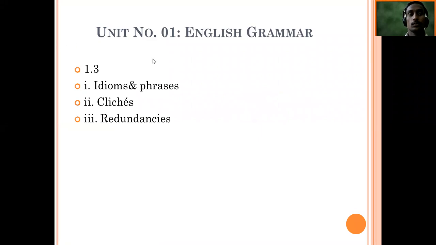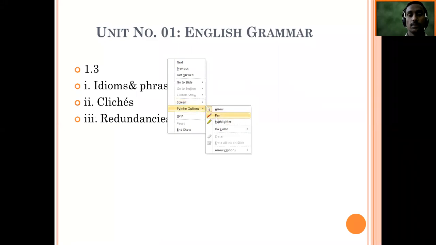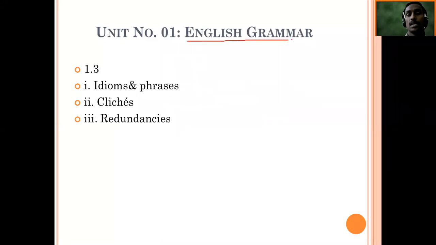In the next slide also, we are learning the same unit, English grammar, but now 1.3. Now 1.3 is somewhat different. It is not completely based on English grammar, but somewhat related to vocabulary, or words and phrases. So in 1.3, you again have three different concepts. First is idioms and phrases.